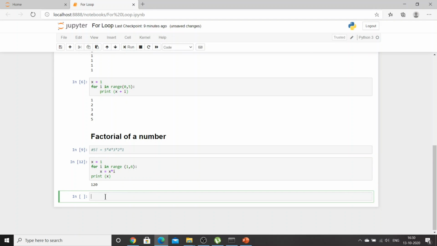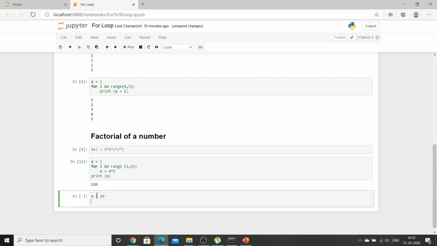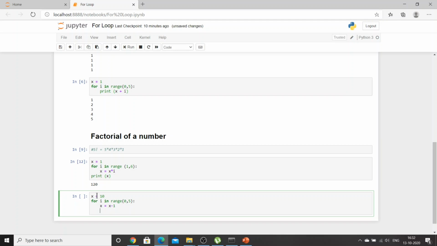But in case I just want an input from a user and calculate the factorial of that number, what I will do in that case? Before moving on, let's try another one. I'll say x is equal to 10. I'll say for i in range 0 to 5, x is equal to x minus 1, and print i, print x.